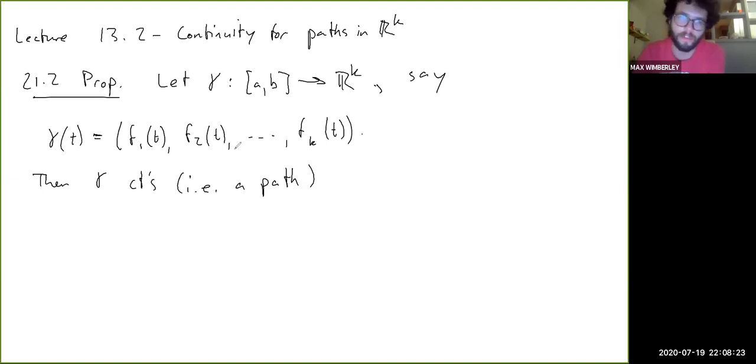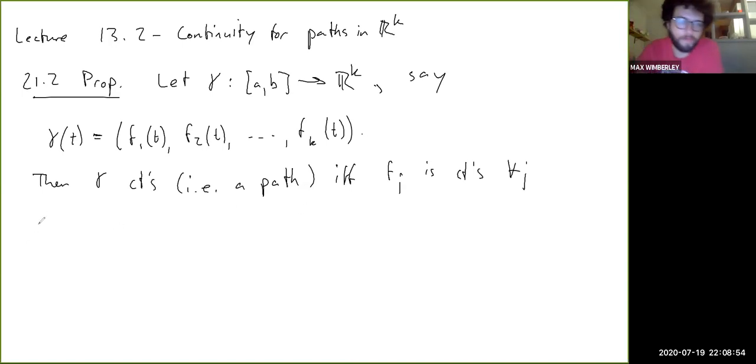Not that it matters for the proof, but that's what we're interested in analyzing, or at least would be if we were going to talk much more about this. So gamma is continuous on AB if and only if the function fj is continuous for all j, j going from 1 to k, right?